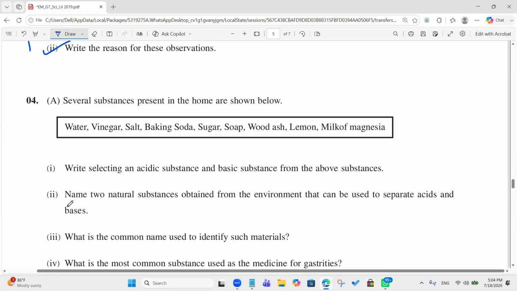First, you have to select the acidic substances. What are the acidic substances here? Vinegar, lemon. Is that all? Yes. What are the basic substances? Salt is neutral, right? Salt is wrong. Baking soda, milk of magnesia, soap, wood ash.